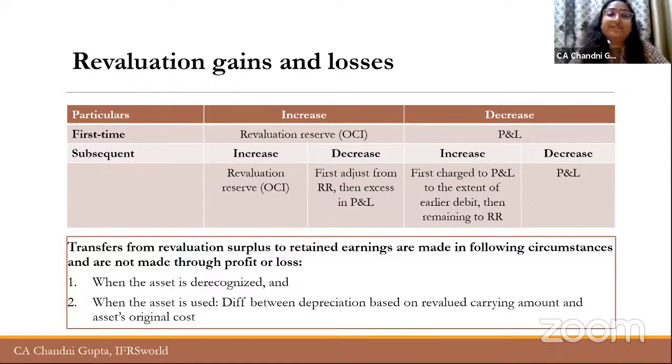Similarly, when there is a first-time decrease, it will be initially recognized in P&L, and when there is a further decrease, it will obviously be recognized in P&L. But on the other hand, if there is a subsequent increase, it will first be adjusted in P&L to the extent of the earlier downside recognized, and then the remaining part will be recognized in revaluation reserve. Right, so this is a very simple concept of revaluation gains and losses.